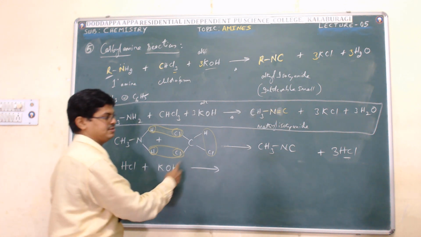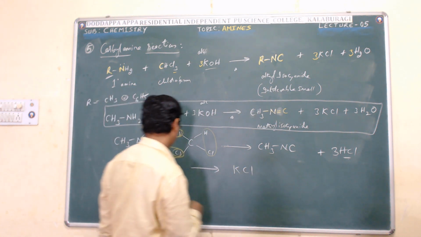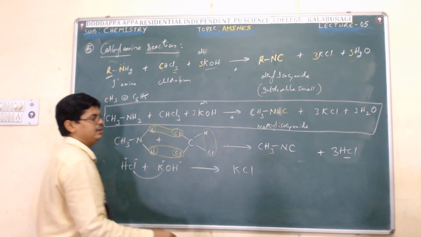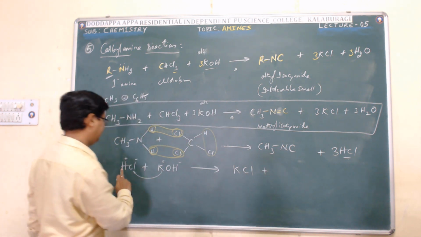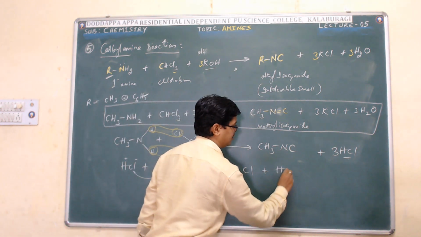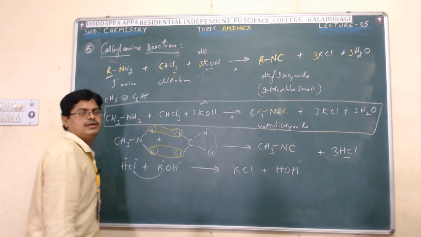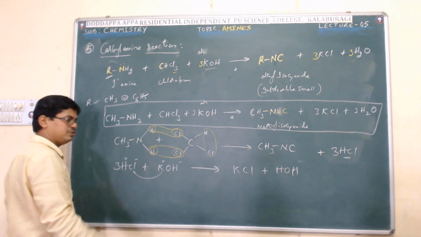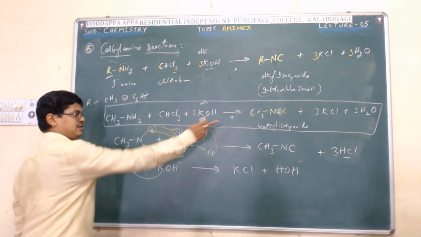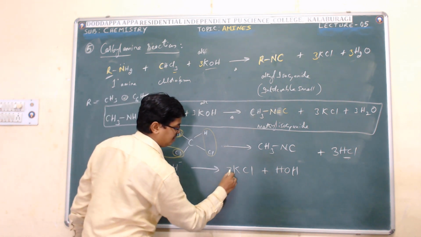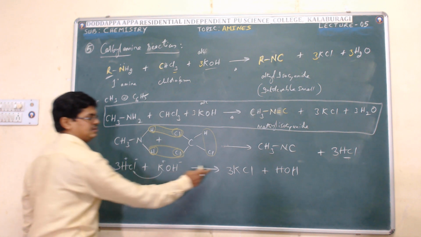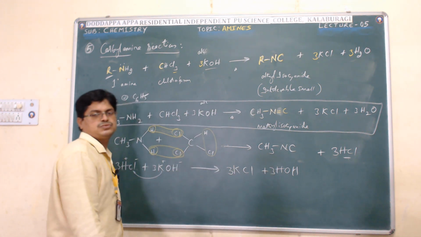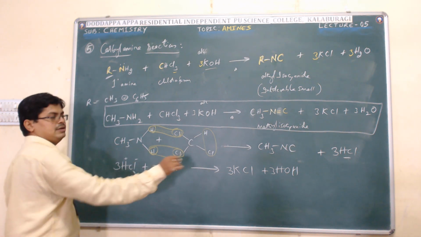K plus OH minus, K reacts with Cl minus to form KCl, and what is left, H and OH, is water. How many moles of HCl are formed here? 3 moles, so take 3 HCl. Then 3 balances: 3 Cl, 3 K. So the next reaction is over.